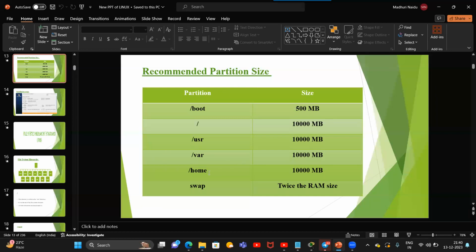/home is recommended to specify the size for normal users. /boot is recommended to avoid wastage, and it contains bootable files. /usr is recommended to run default applications without interruption in server machines. /var is recommended to store log files. So these are the recommended partitions we have in Linux while installing the operating system.